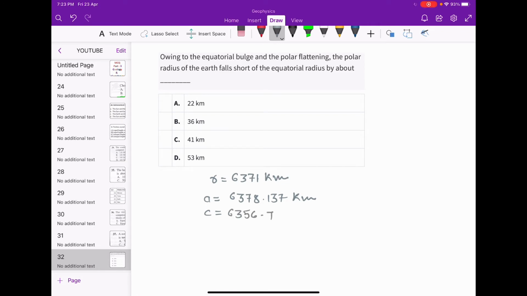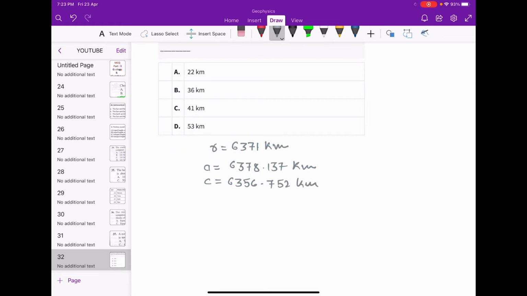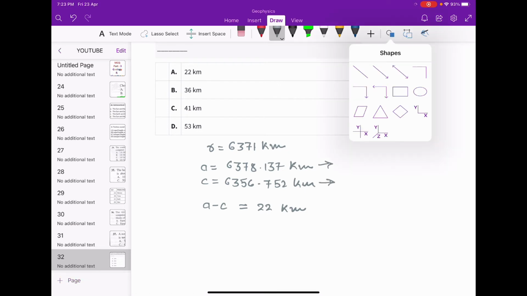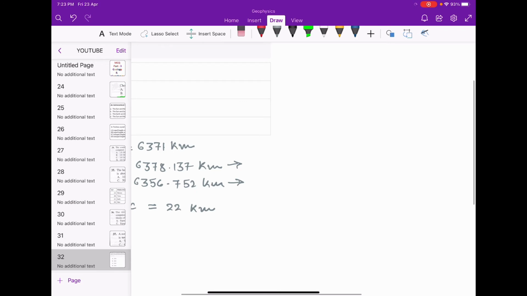So the difference, that is A minus C, will be about 22 kilometers. Here A is the equatorial radius and C is the polar radius, as you can also see through the figure.